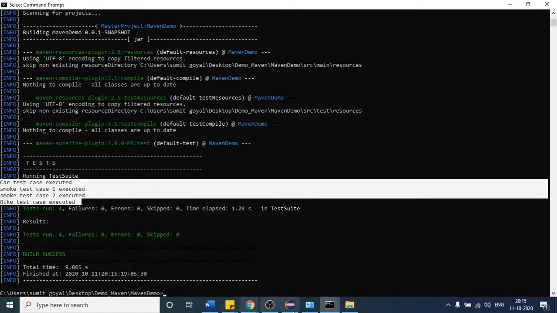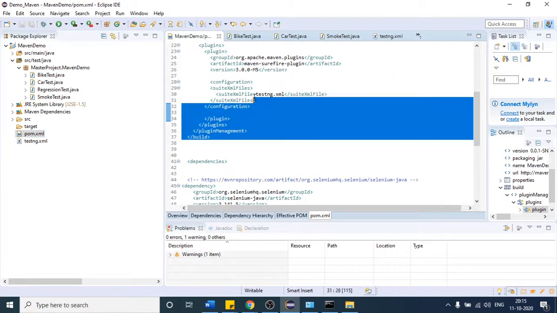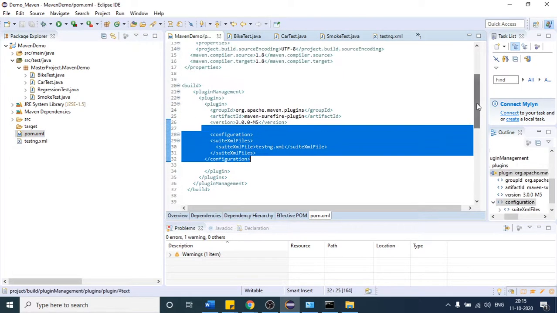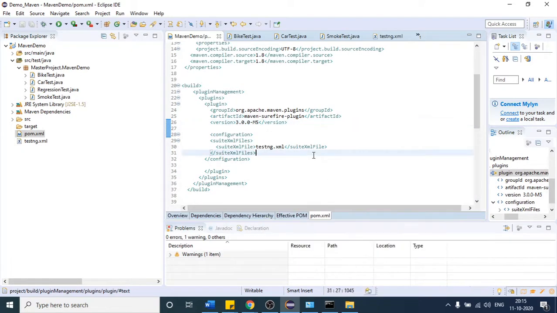Why? Because this time we are executing our testng XML, right, which is this one. So is it clear how you can trigger your testng XML? Yes. Okay, so let us see some more modifications to this.